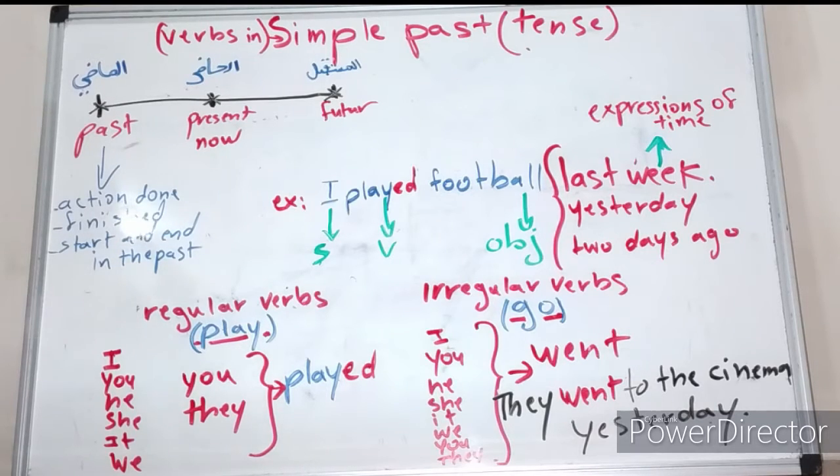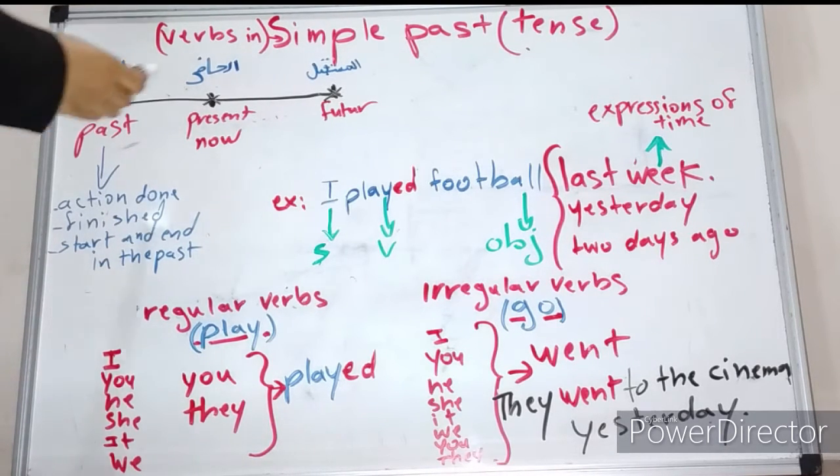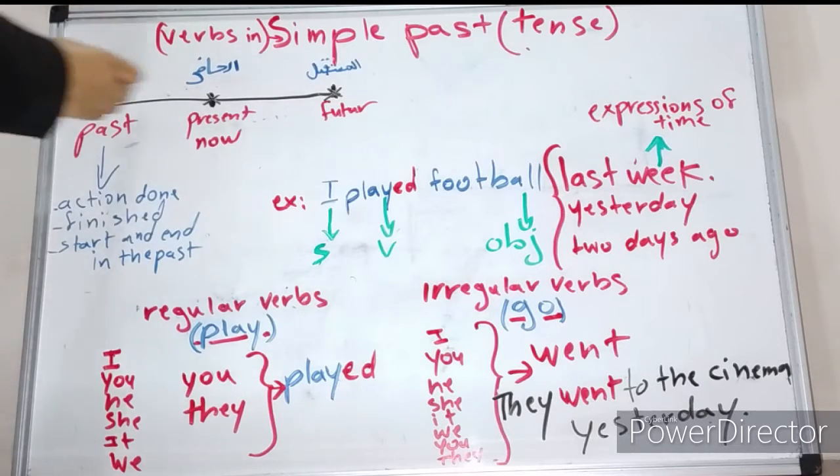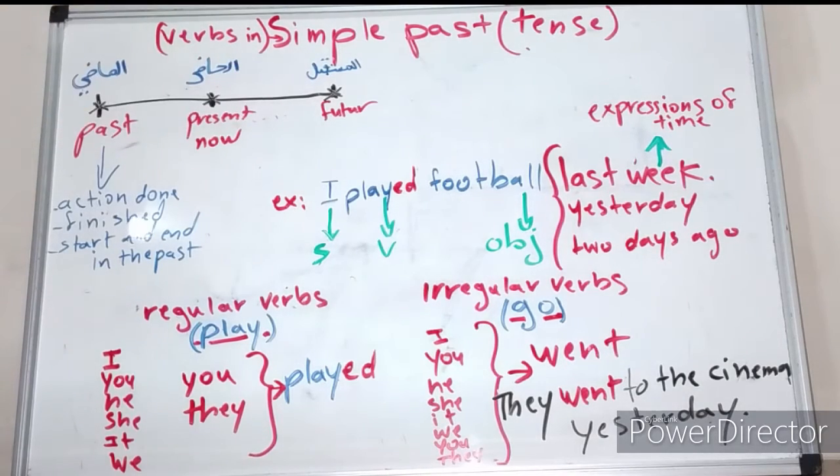Okay, so here I have a timeline which indicates each time, and I want to show you where is the past, the simple past. As you see here, we have future, we have present, and we have past.